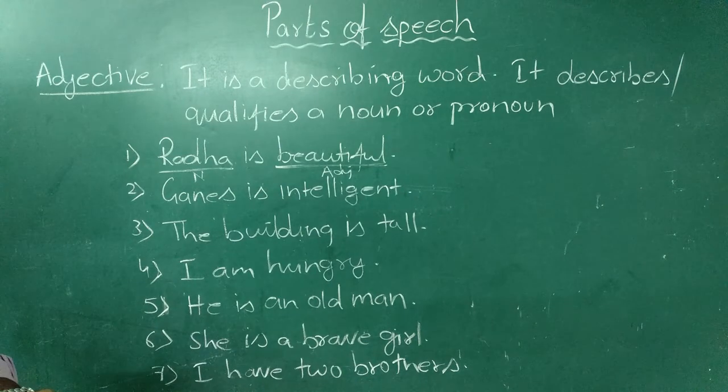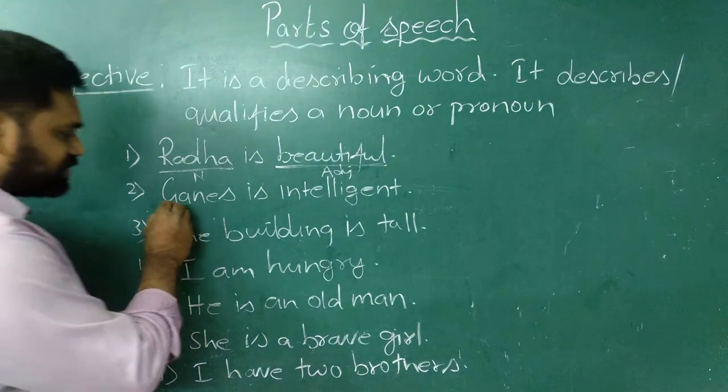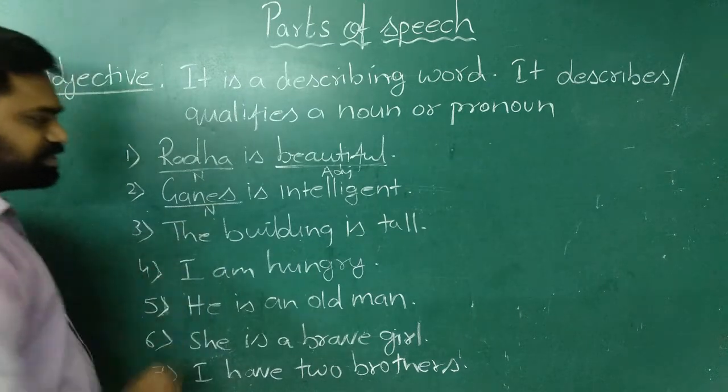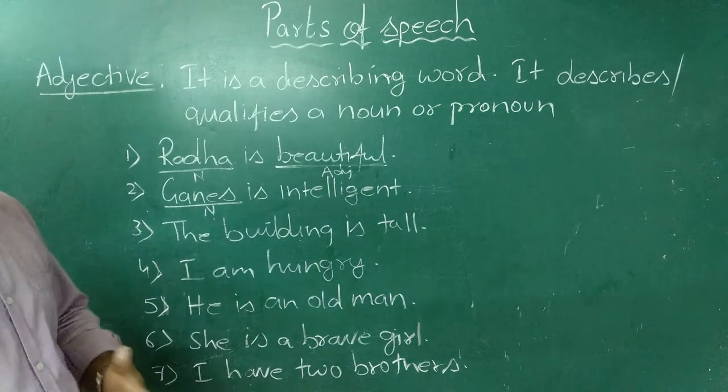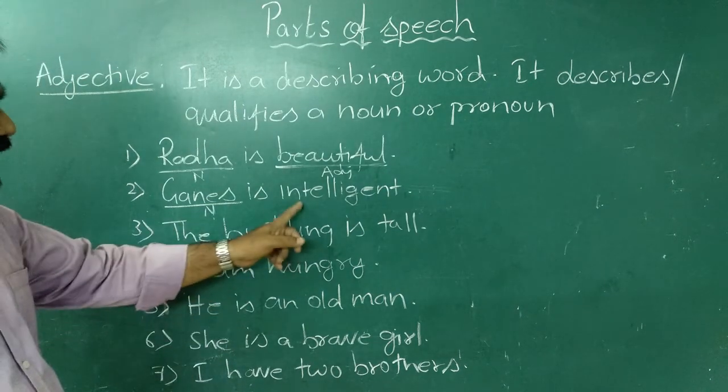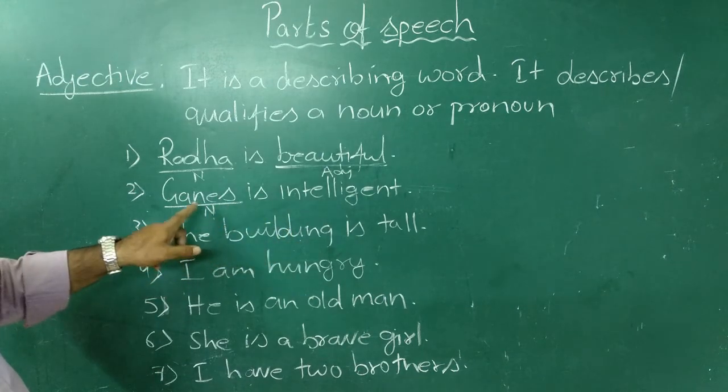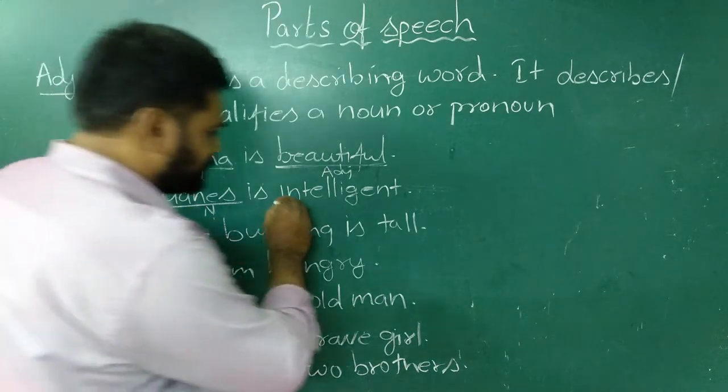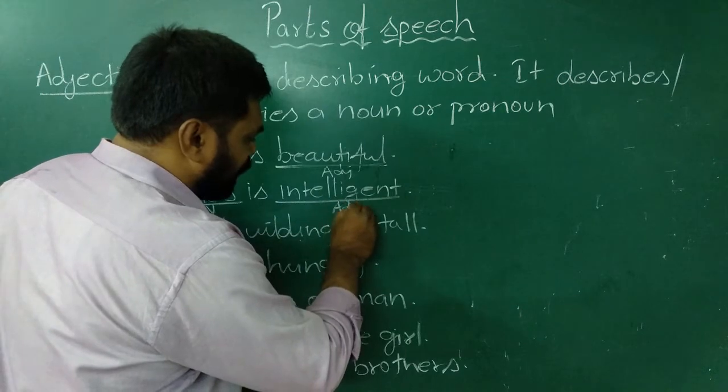Look at the second sentence. Ganesh is intelligent. Now in this sentence, Ganesh is a noun. It's a name of a person. And how is Ganesh? Ganesh is intelligent. The word intelligent describes, it qualifies the noun Ganesh. So intelligent is an adjective.